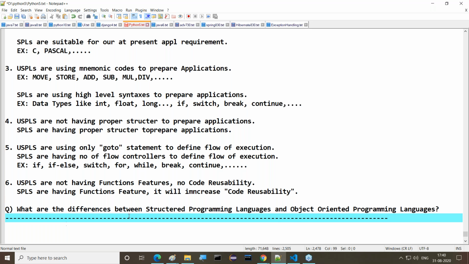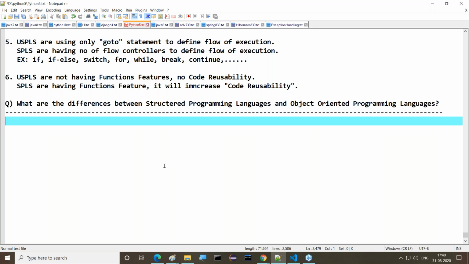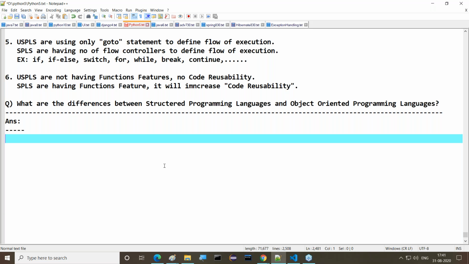This is my required question, guys. Everybody has to understand this clearly, because of this particular question only, I'm discussing this total topic today.